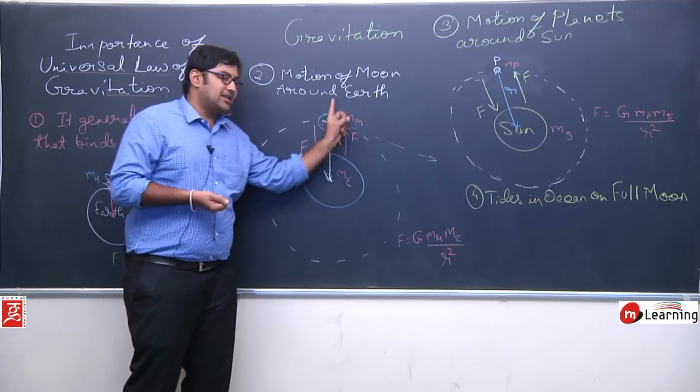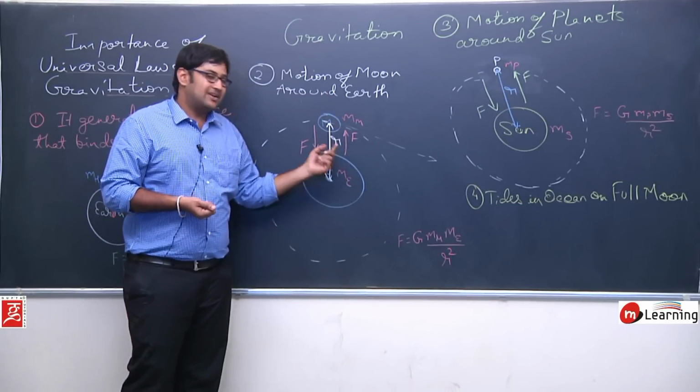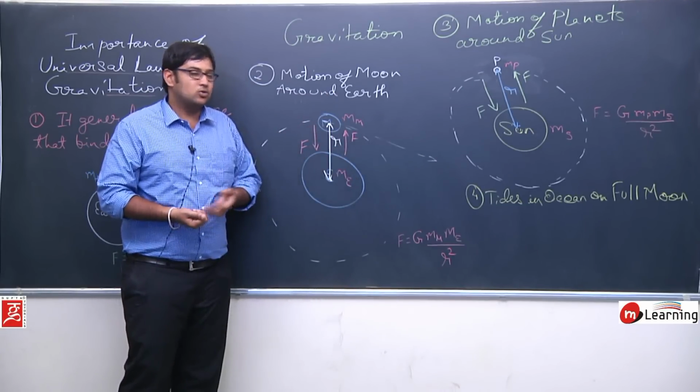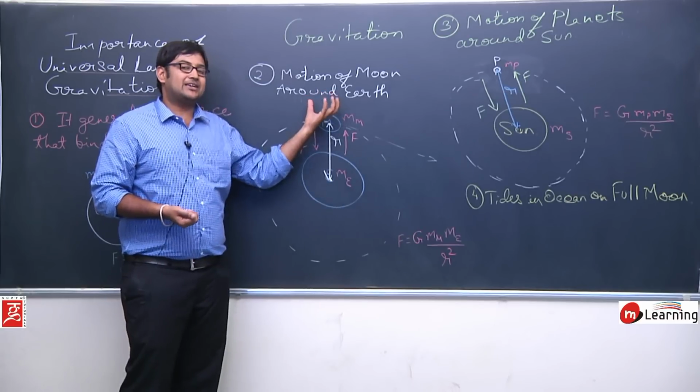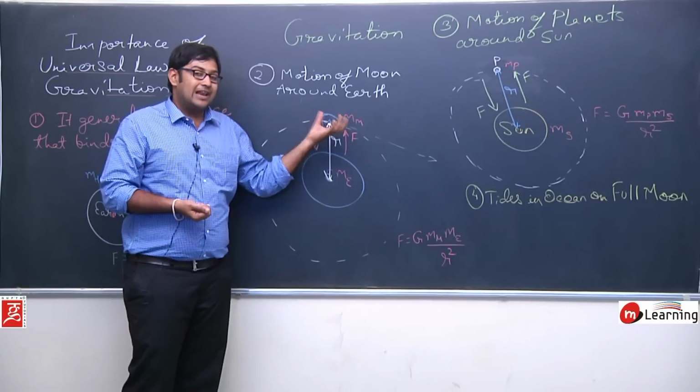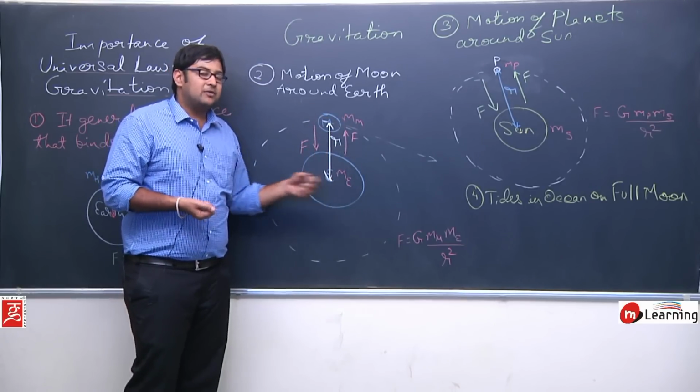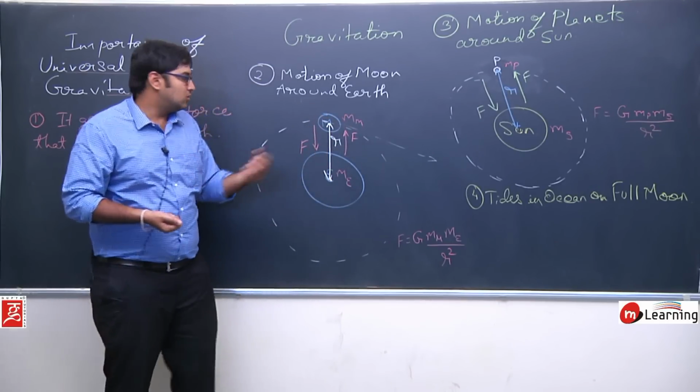The moon is continuously attracting the Earth towards itself, but since the Earth is a huge ball, it has more mass compared to the moon, so it will not get attracted directly towards the moon. What will happen? The water on the Earth will face some attraction towards the moon.